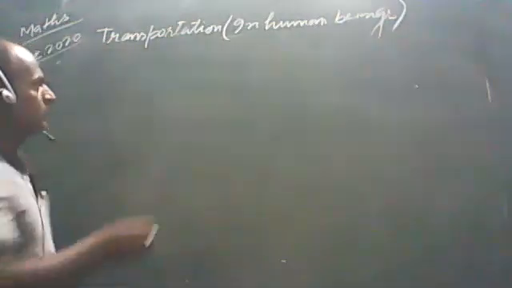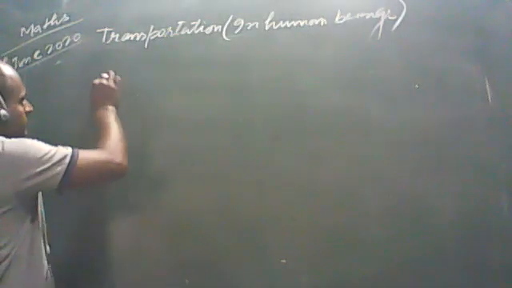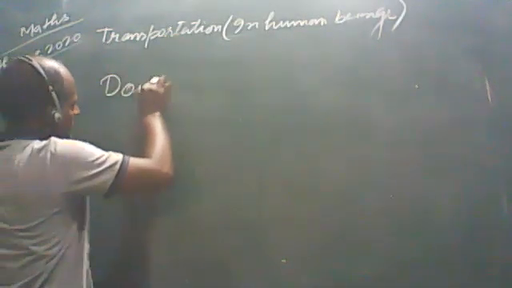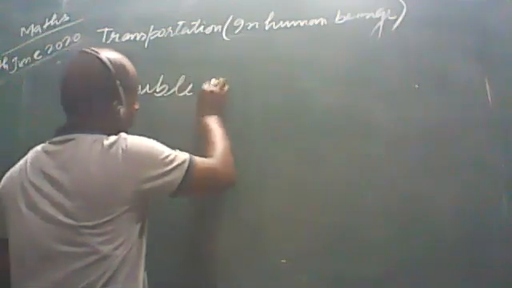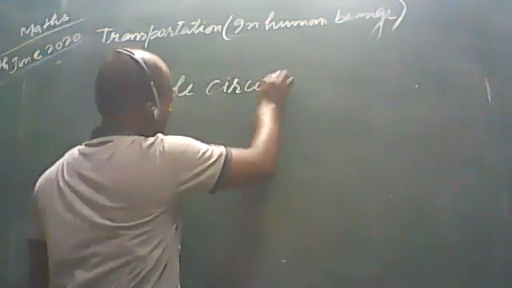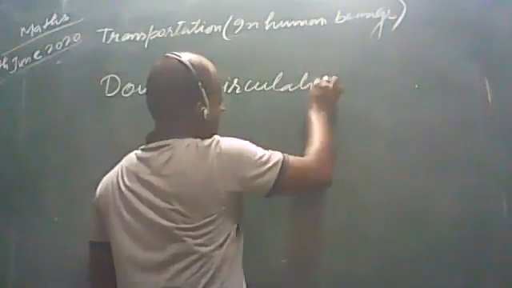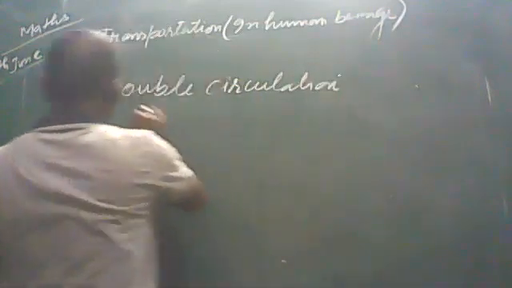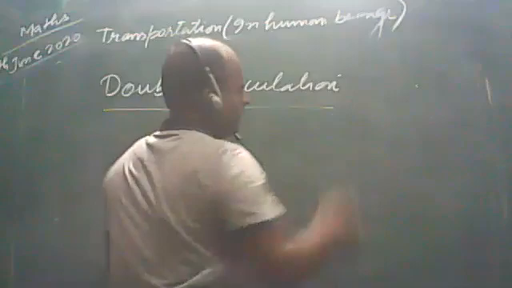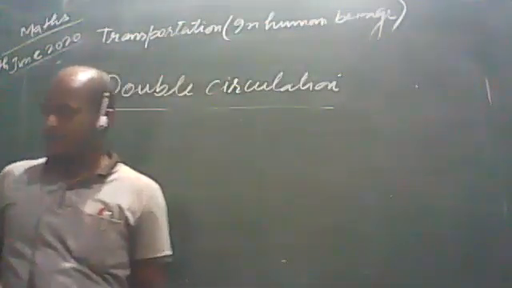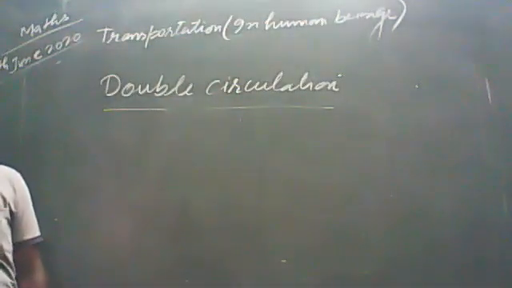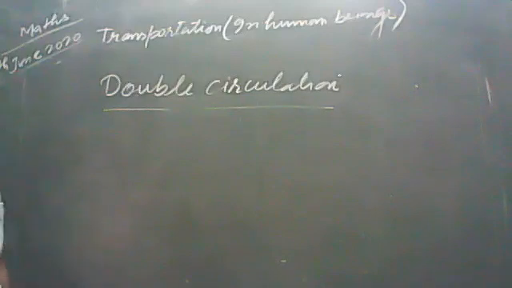We have studied about the double circulation, students. What is double circulation and why is it necessary? We can say, students, that double circulation is the passage of blood twice through the heart.